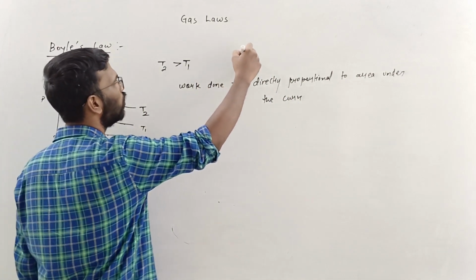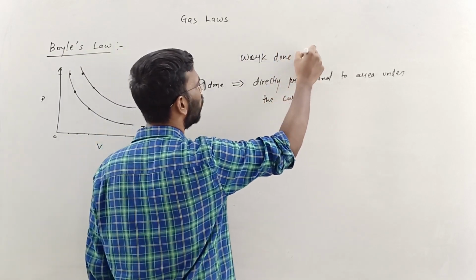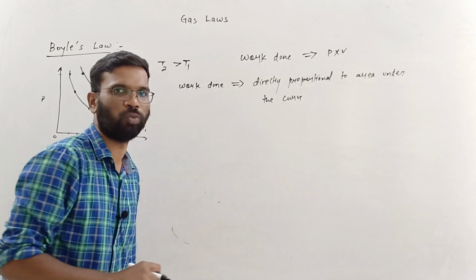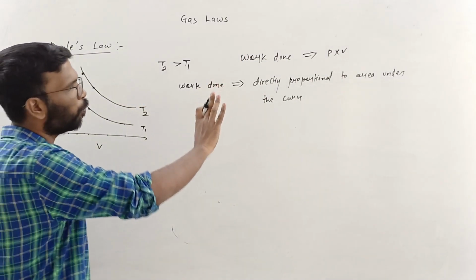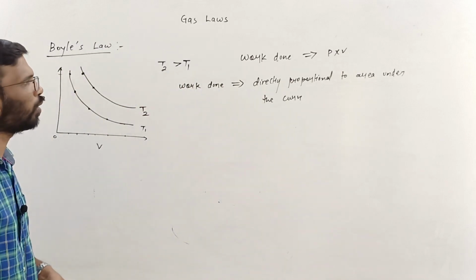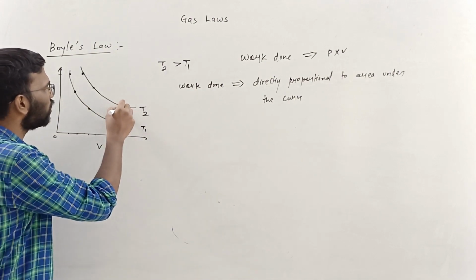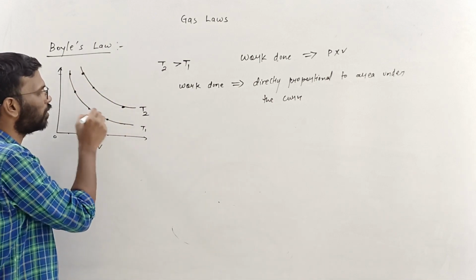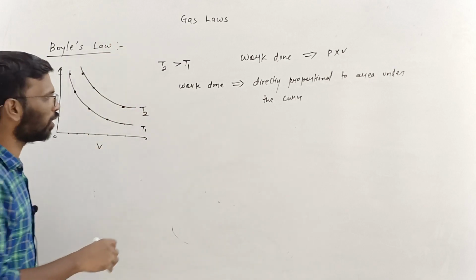Work done is also given this way: pressure into a change in volume, right? So the work done here is directly proportional to the area under the curve. Which curve has more area under it? T2 is this curve, from the experiment we did, and it has more area under the curve than this one, right? So now let's talk about this.